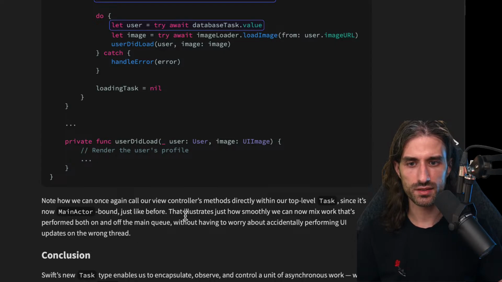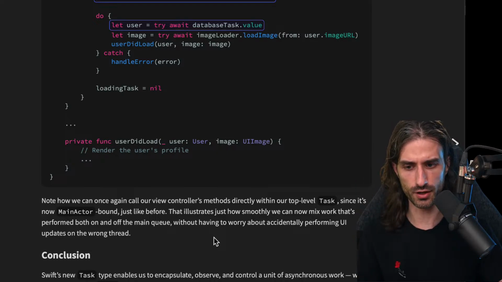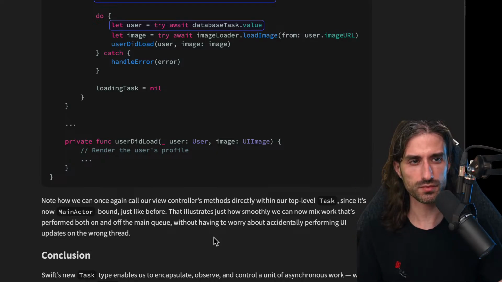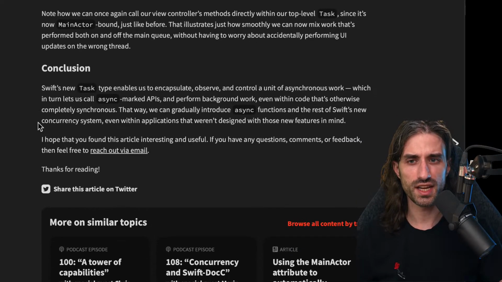Okay, and so this illustrates how smoothly we can now mix work that's performed both on and off the main queue without having to worry about accidentally performing UI updates on the wrong thread, because that part is being checked by the compiler. Because if you are not on the main actor, the compiler will force you to await in order to access the view controller. And if you can access the view controller without awaiting, then it means that you are in a context that is main actor bound.